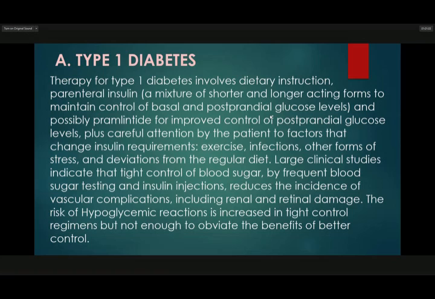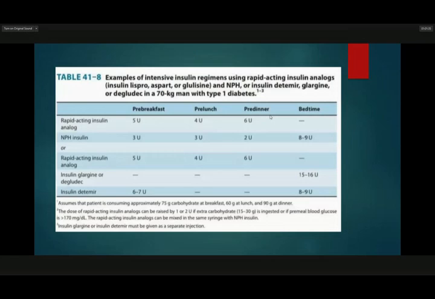Large clinical studies indicate that tight control of blood sugar by frequent blood sugar testing and insulin injections reduces the incidence of vascular complications, including renal and retinal damage. The risk of hypoglycemic reaction is increased in a tight control regimen, but not enough to avoid the benefits of better control.